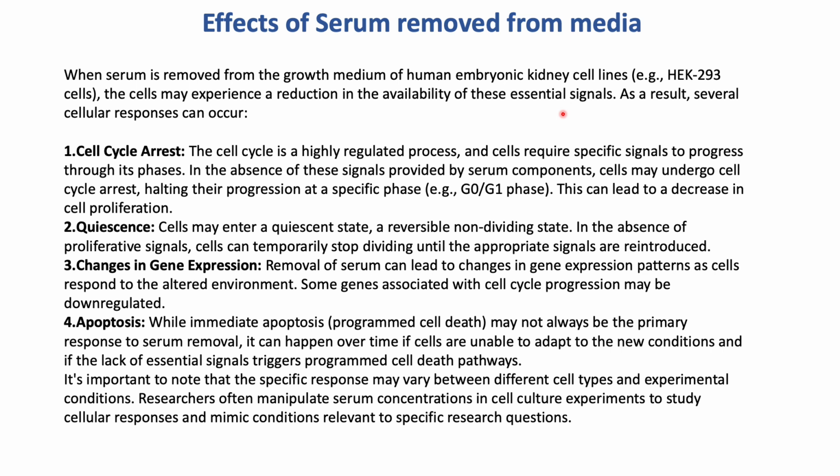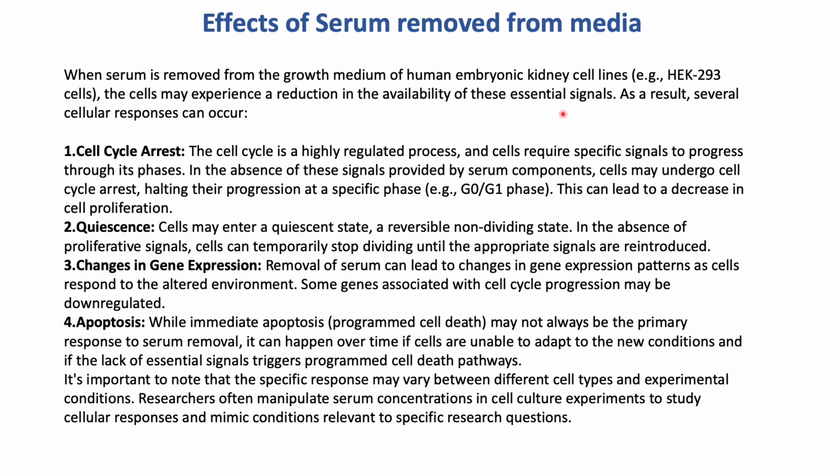The cell cycle is a highly regulated process, and cells require specific signals to progress through the phases of the cell cycle. In the absence of these signals that are provided by the serum components, the cells may undergo cell cycle arrest, halting the progression at a specific phase. This can lead to a decrease in cell proliferation.